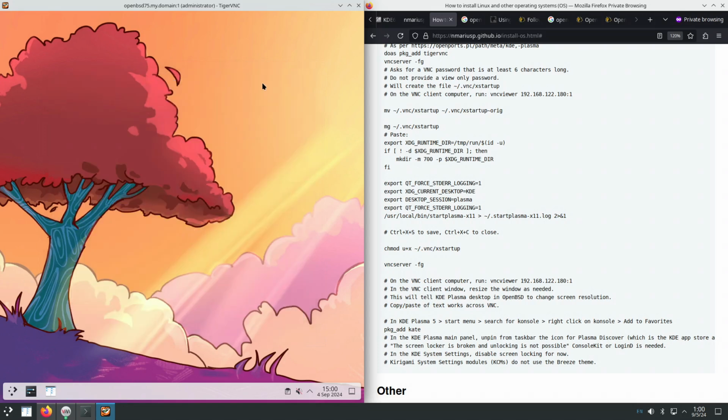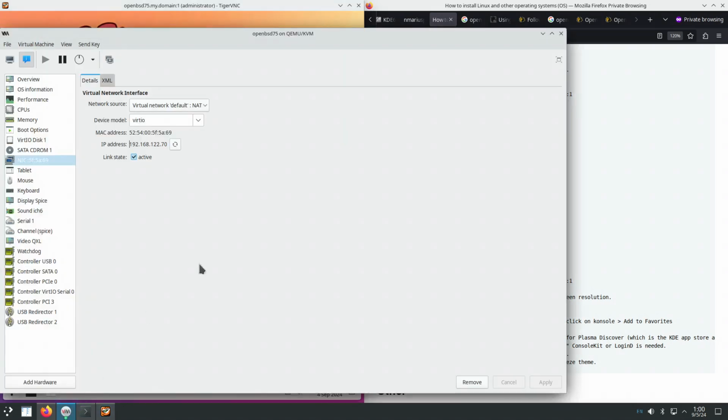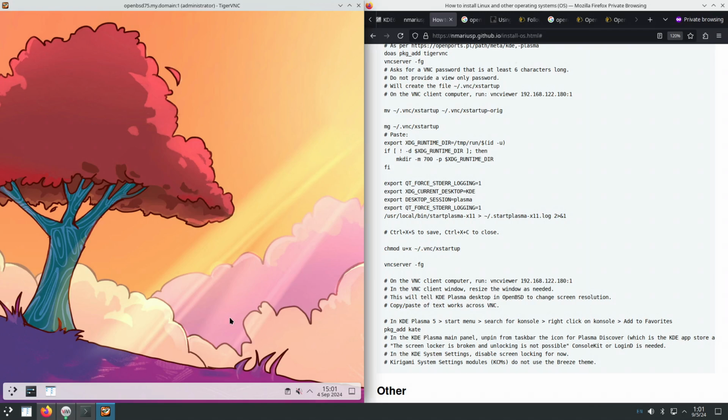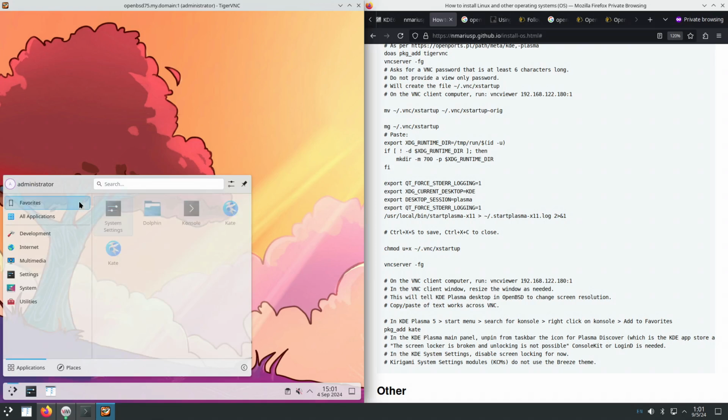So we have an OpenBSD virtual machine running KDE Plasma 6. This is the KDE Plasma 6 desktop. This is the start menu. This is the favorites. I'm not sure why it's showing Kate twice. We've installed just a very limited number of packages.